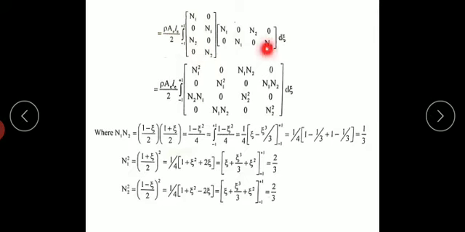When I multiply these two: N1 into N1, N1 square, N1 into 0 is 0, N1 into N2, and so on. Next 0 into N1 is 0, 0 into 0 is 0. Okay, you multiply this thing, row into column.